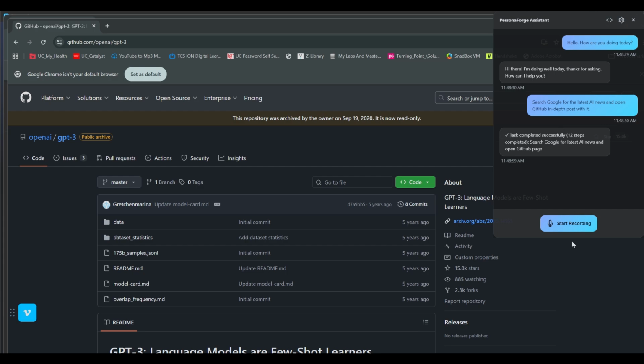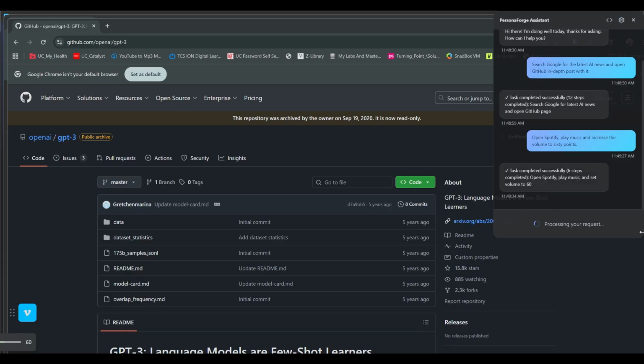Let's do something even more fun. Open Spotify, play music, and increase the volume to 60 points. So it played music for a split second. It increased the volume to 60 points as well.